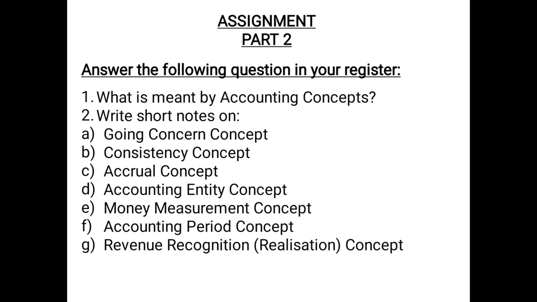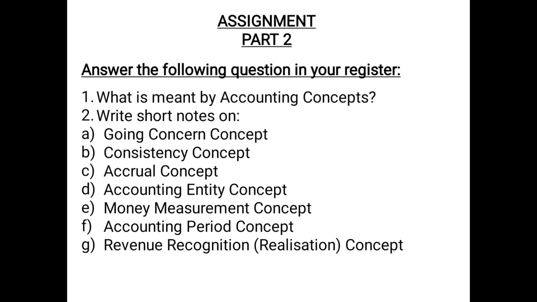So this is the assignment based on part 2. You have to answer the following questions in your register. The first question is what is meant by accounting concepts? So accounting concepts are the rules which are universally accepted by the accountants.